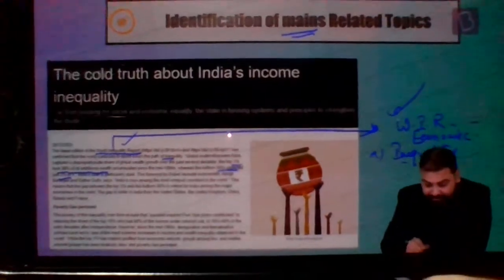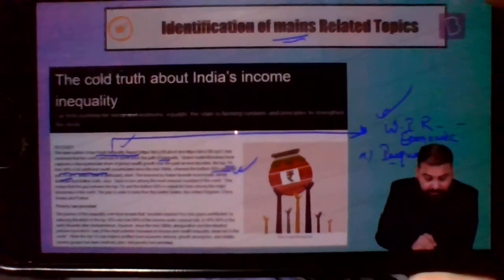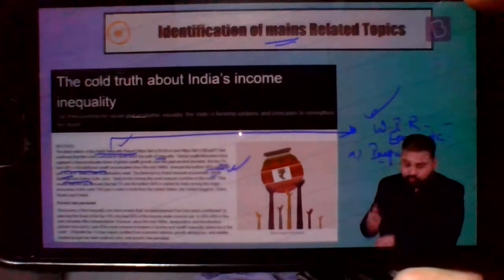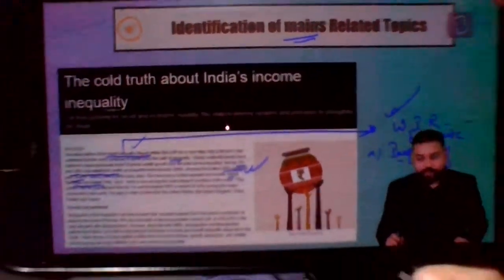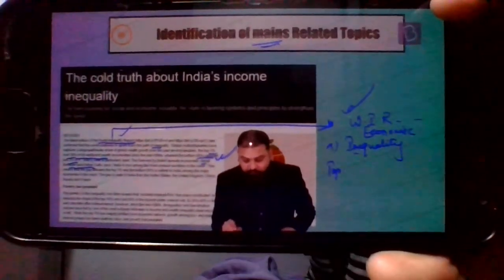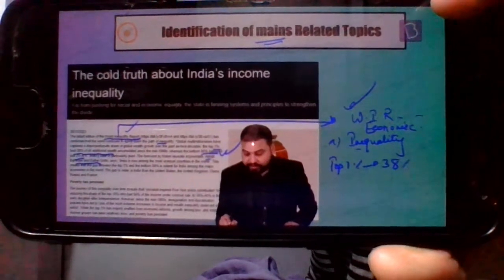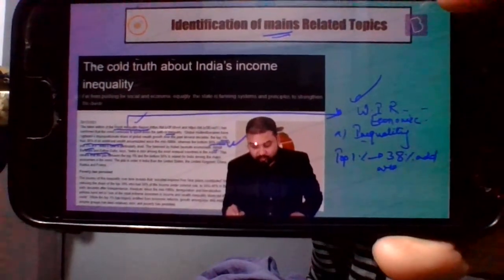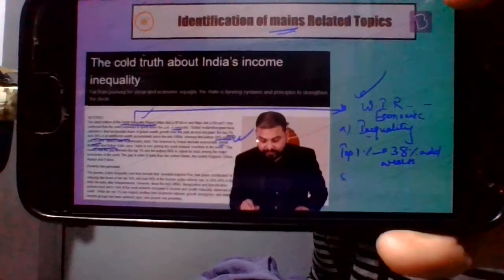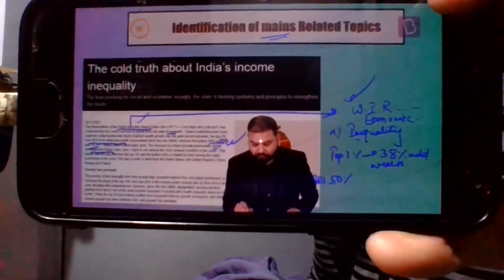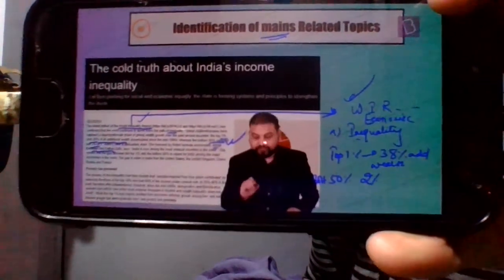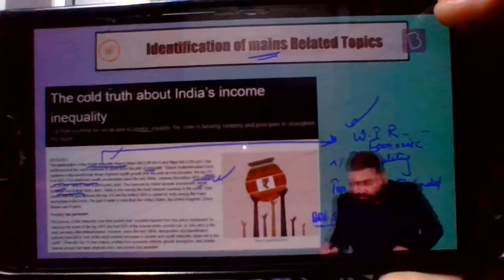You will have to write this data, and who has given this? See, the foreword is written by Abhijit Banerjee and Esther Duflo. Both of them are Nobel laureates. So some facts can come out of this. For example, the top 1% have got 38% of additional wealth since the 90s, whereas the bottom 50% just 2%. Now this is the world data.